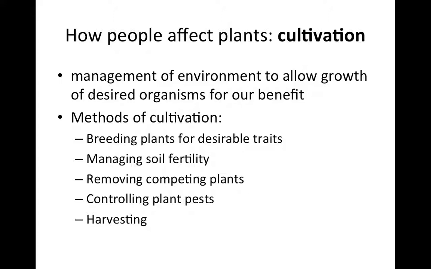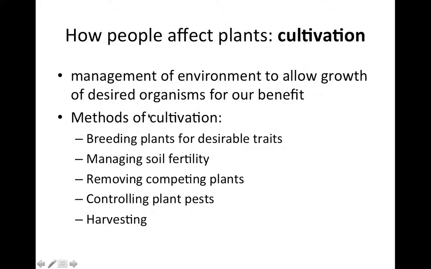So that is several ways that plants affect people. Most of the ways were benefits. We now can also think about how people affect plants. The first category we'll think about is cultivation. And by cultivation, we will think about management of the environment to allow growth of desired organisms for humans' benefit.